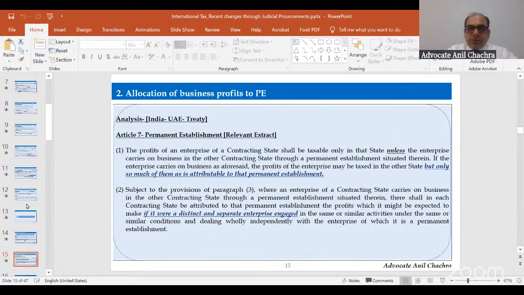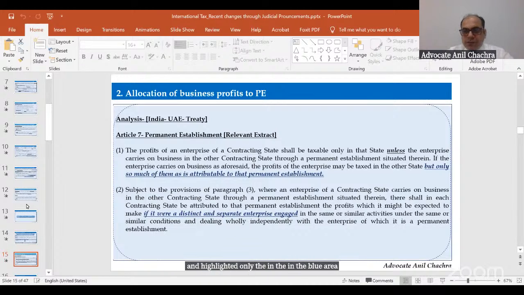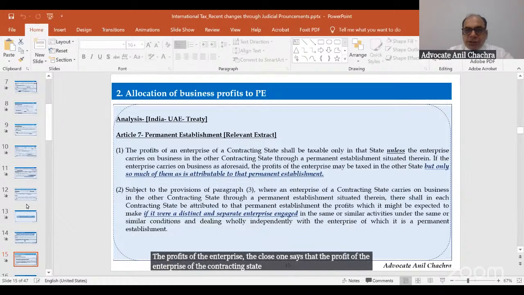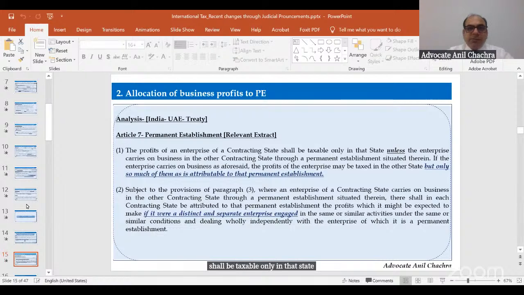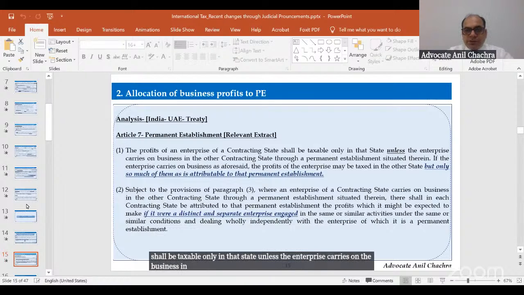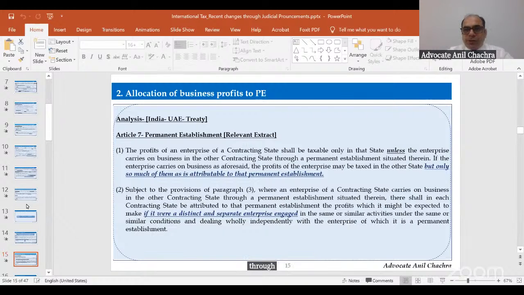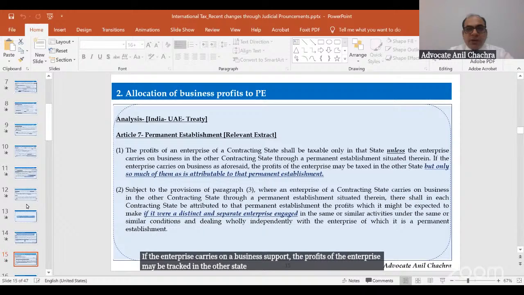So Article 7. I have mentioned the relevant extract of this Article 7 and highlighted only the blue area for this judgment purpose. Clause 1 says that the profits of the enterprise of a contracting state shall be taxable only in that state unless the enterprise carries on business in the other contracting state through a permanent establishment situated therein. If the enterprise carries on a business as aforesaid, the profits of the enterprise may be taxed in the other state, but only so much of them as is attributable to that permanent establishment, right?